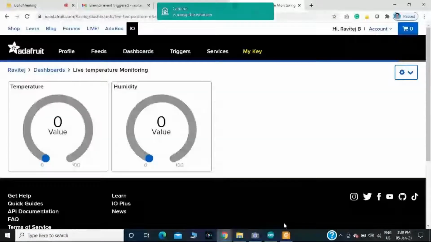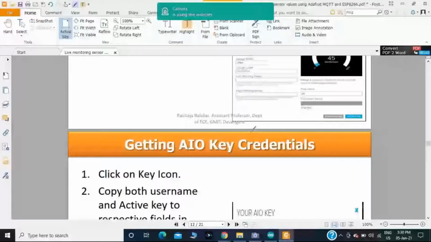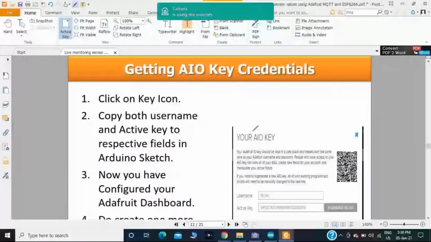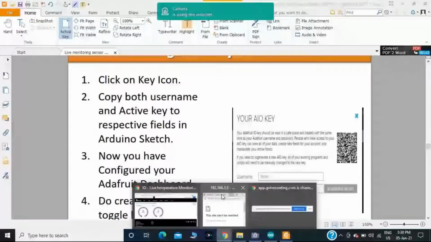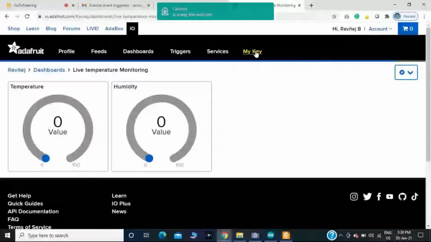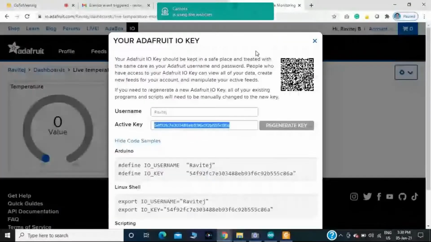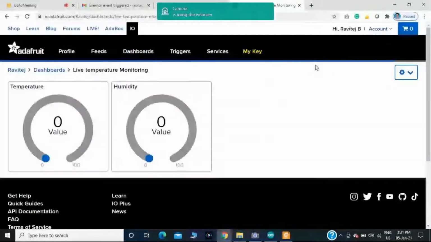Then you should get the AIO key. In order to get the AIO key, you should click on My Key. In the My Key section, you will get the username and active key. You should copy this key, and also note down the username and active key with respect to this dashboard. In this example, I have taken a dashboard with the name live temperature monitoring.